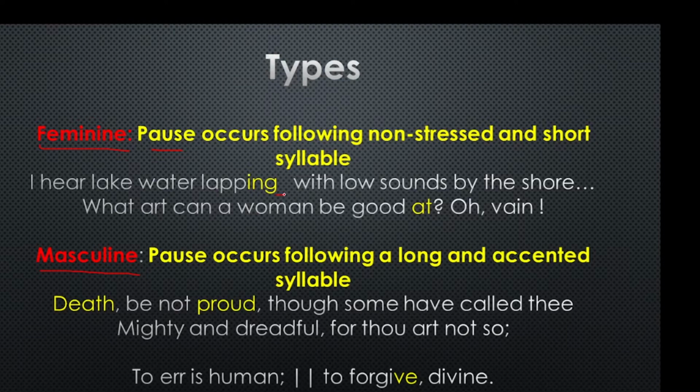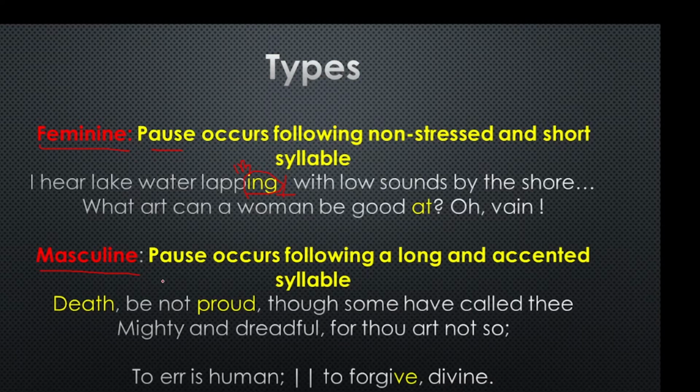For example, here you have a break after this clause, and just before this break you have ing, which is a short syllable and also non-stressed. That is why it's a feminine caesura.